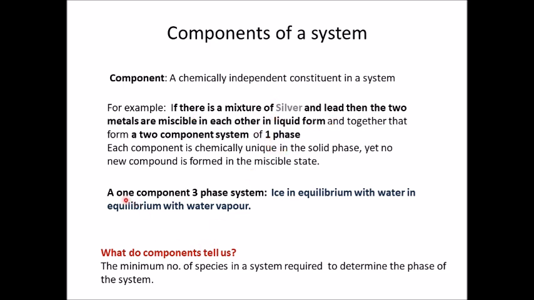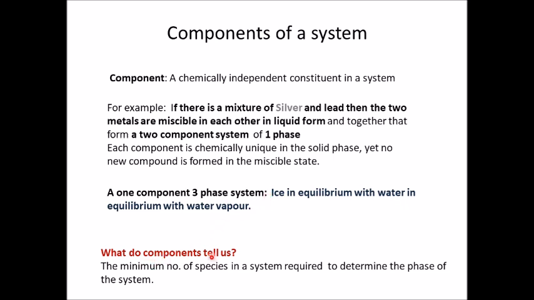Next we will see a system with one component and three phases. For example, you have ice in equilibrium with water, in equilibrium with water vapor. Here you can see the three phases are solid, liquid and gas. So this is three phase, but the component is the same, that is water. It has only one chemical constitution.